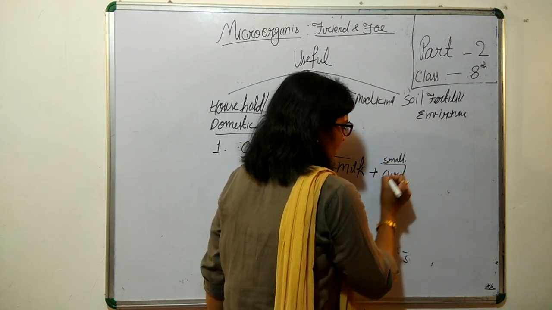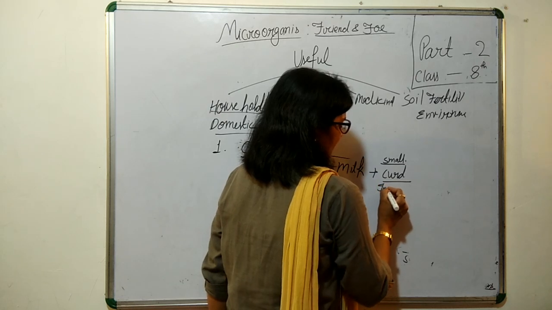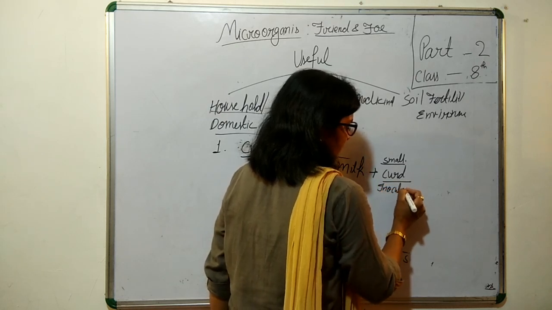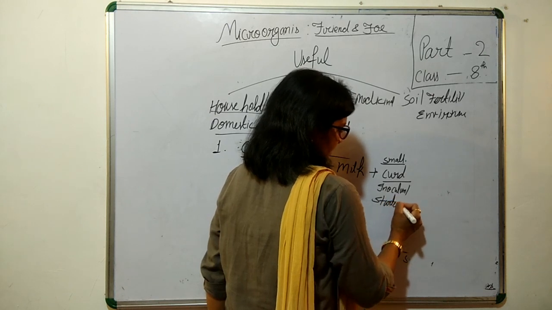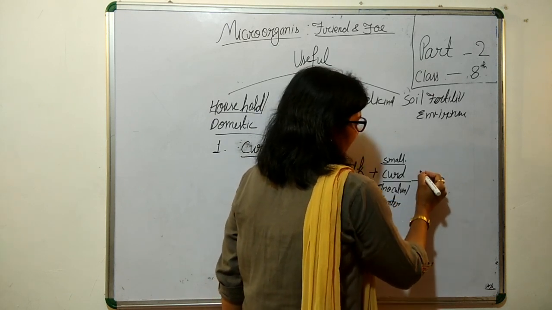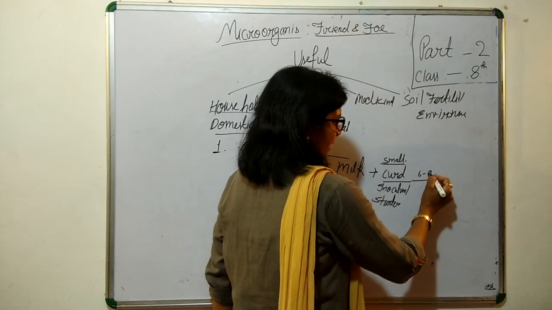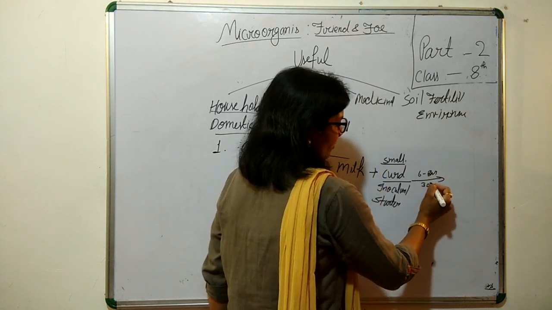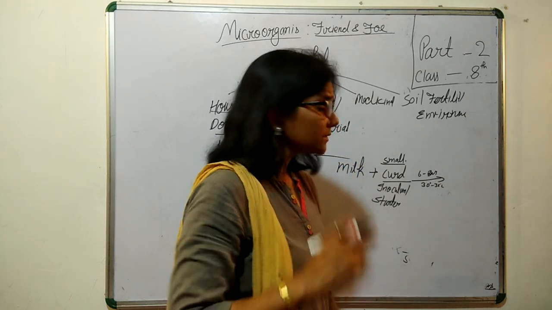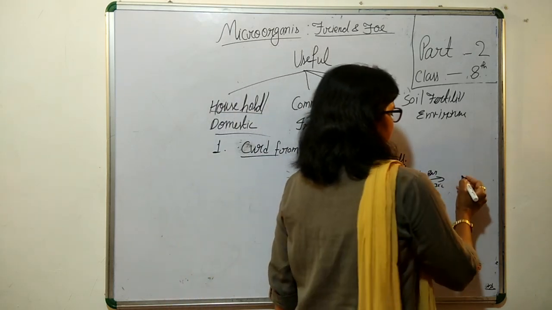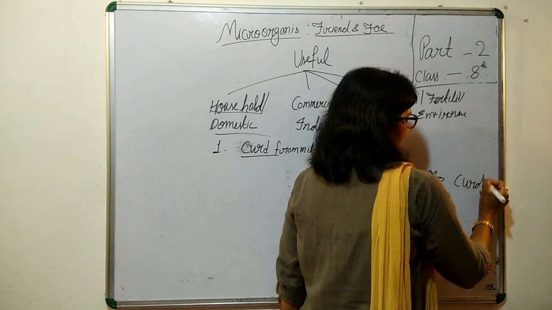This small amount of curd in science is known as inoculum or starter. Then keep it for 6 to 8 hours at a temperature of approximately 30 to 35 degrees centigrade. What happens after that? We get curd.